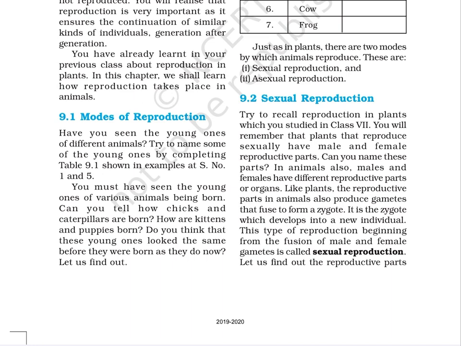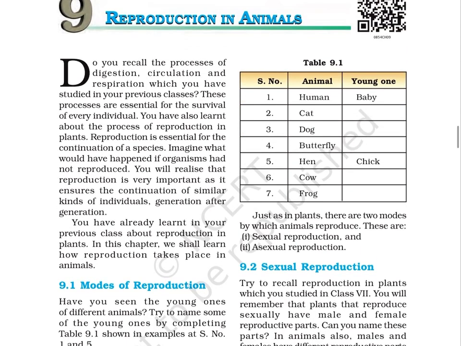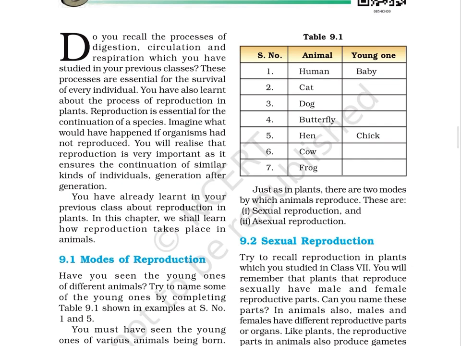Let us find out. Table number 9.1. The table has 3 columns, first one being serial number, then animal, and then young one. For your convenience, we have filled the column of animals and given 2 correct answers in the young one column. Now, let's go ahead with this table. Serial number 1, animal, human, young one, baby.